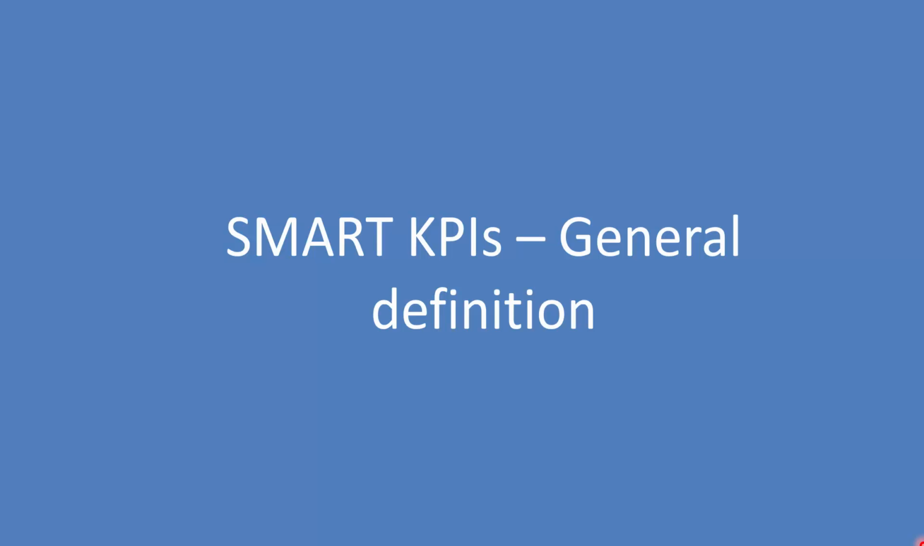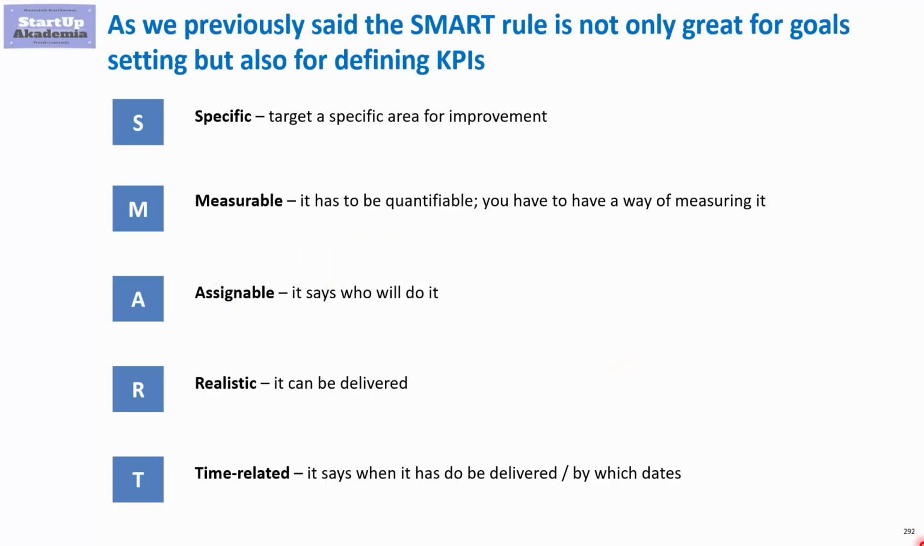Smart KPIs general definition. In the previous lecture, we talked about SMART goals. Now let's see how we can apply this methodology to KPIs. Just as a reminder, we had the following five rules for the goals: it had to be specific, measurable, assignable, realistic, and time related. So what does it mean for the KPIs?